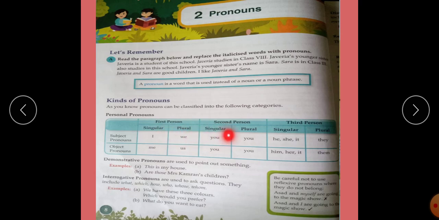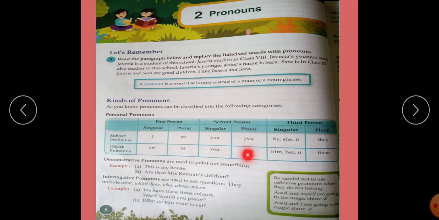Second person, singular and plural both, we use you. Third person singular: he, she, it. For male we use he, for female we use she, and for non-living things we use it. And for plural we use they.